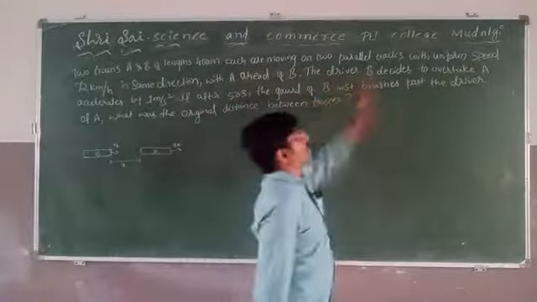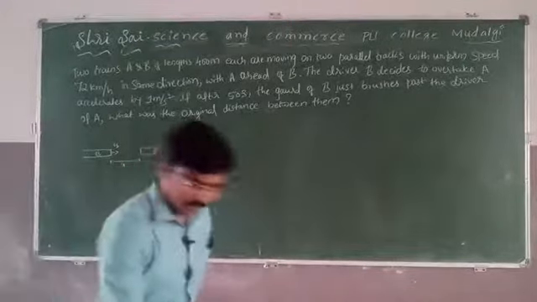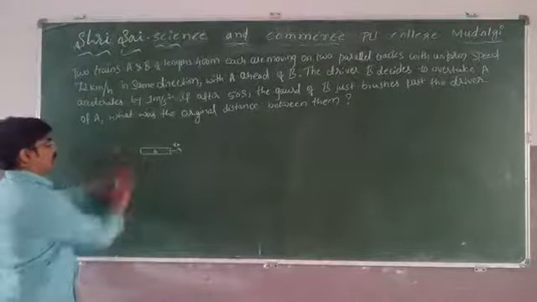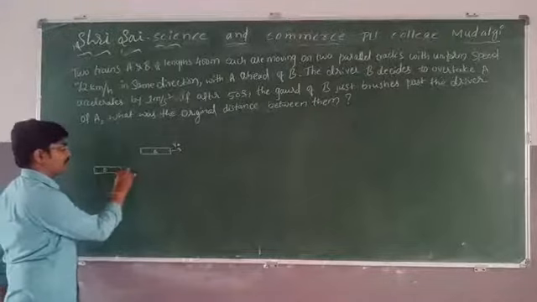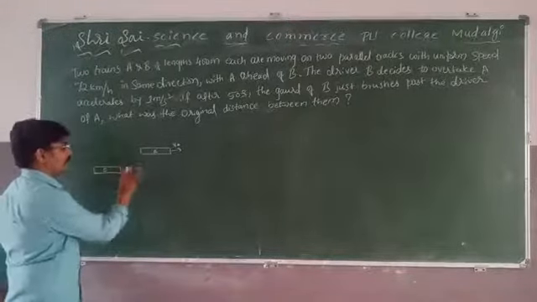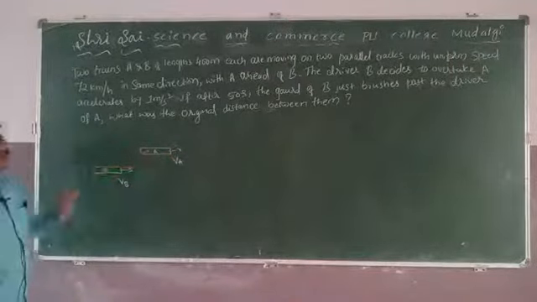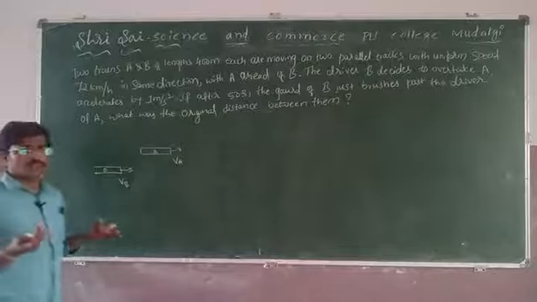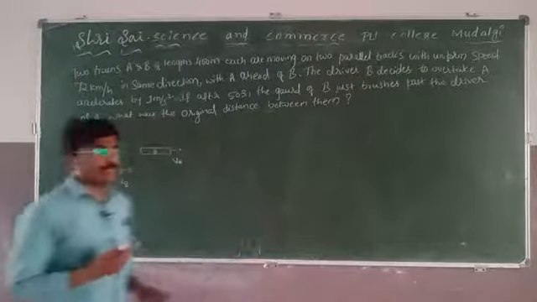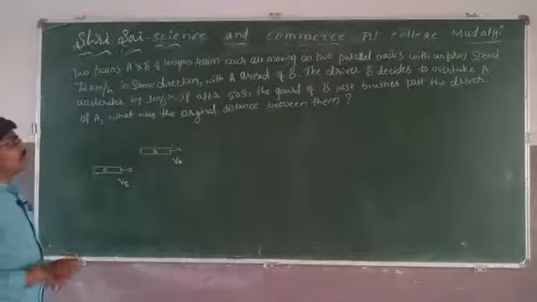Moving on parallel tracks. Both are moving on parallel tracks. Here's the B, velocity VB. Its velocity is VA. Two trains are considered. Both are moving on parallel tracks. Any two trains can't move on the same track at a time. That's why they are moving on two parallel tracks. The length of both trains is 400 meter.